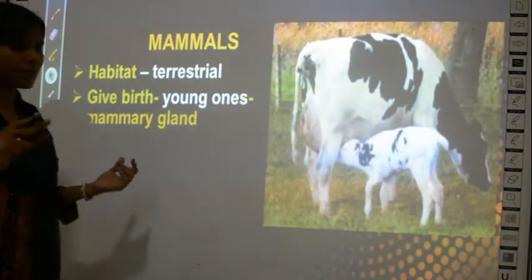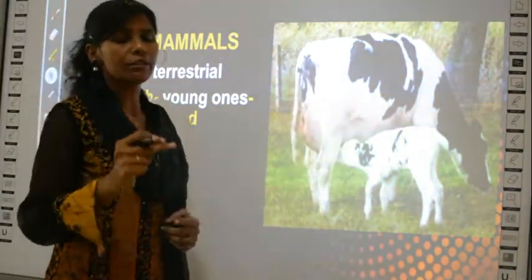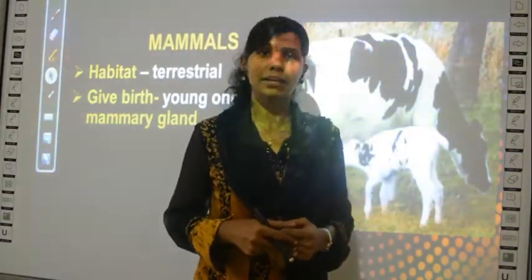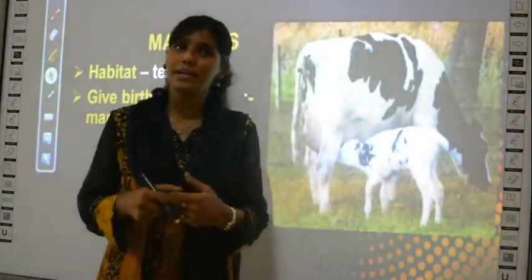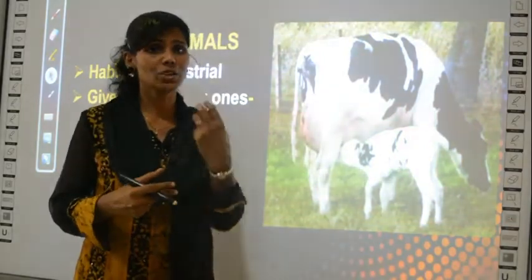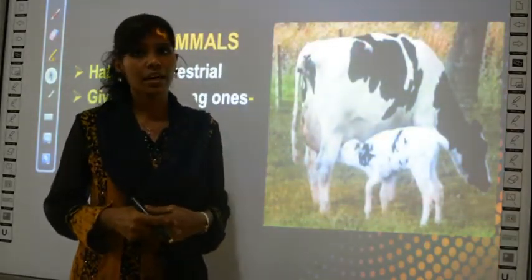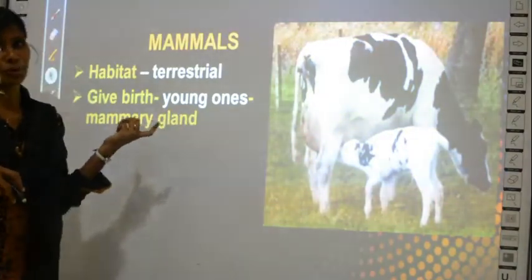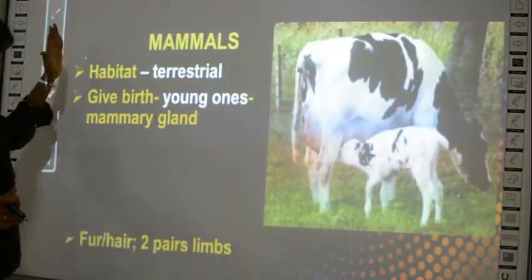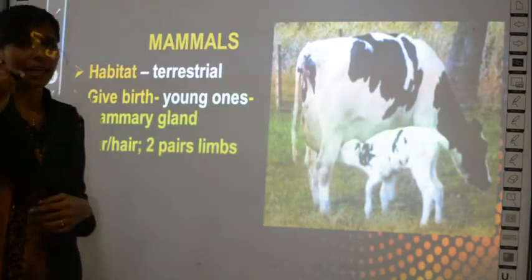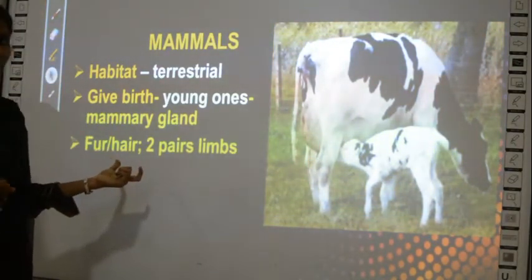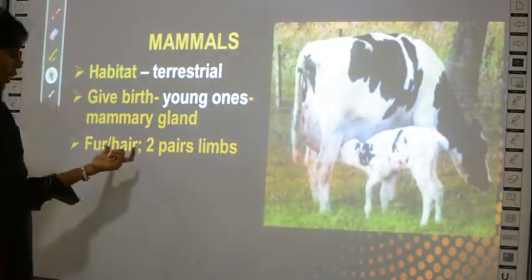And then what other property? Only mammals have the ability to give birth to young ones. Say for example, birds, can they give birth to their young ones? They give birth but not directly, they just lay eggs, right? But in the case of mammals, directly they give birth to young ones. And the next property is mammals alone have fur or hair on their body. All other groups of animals mostly don't have.